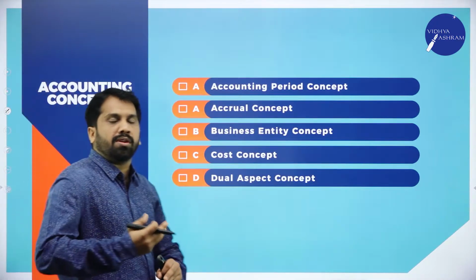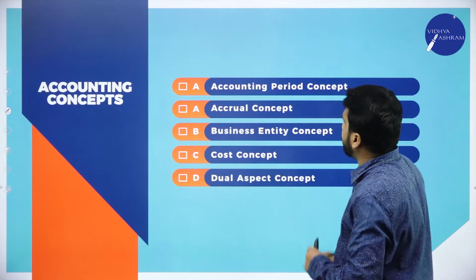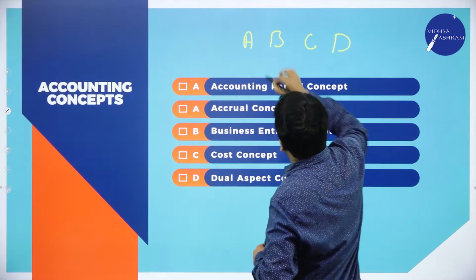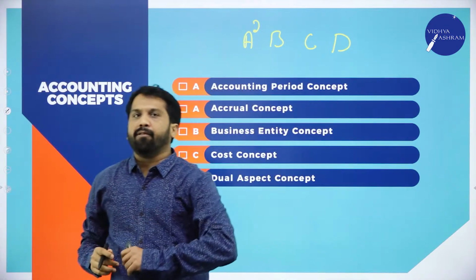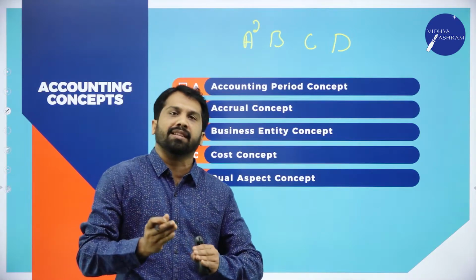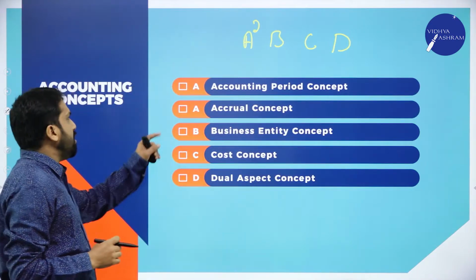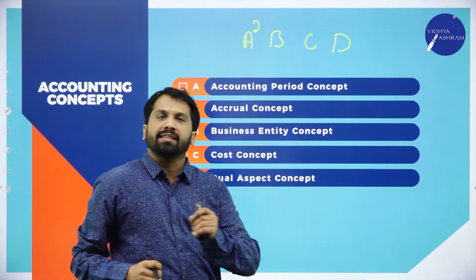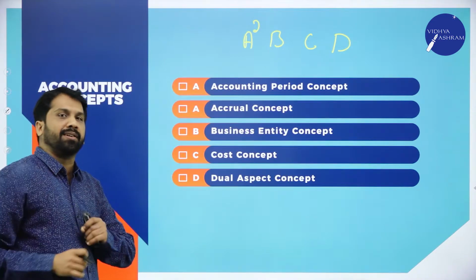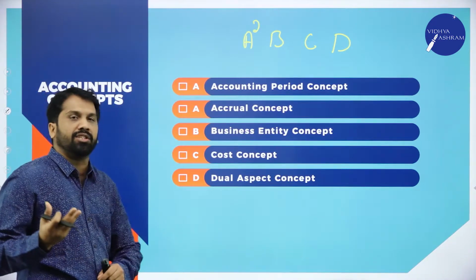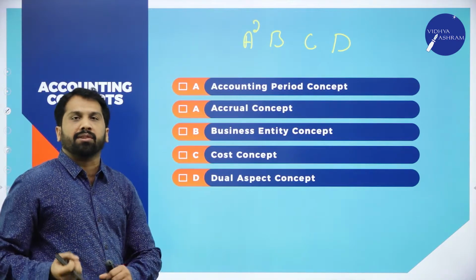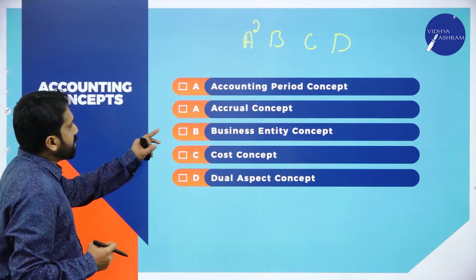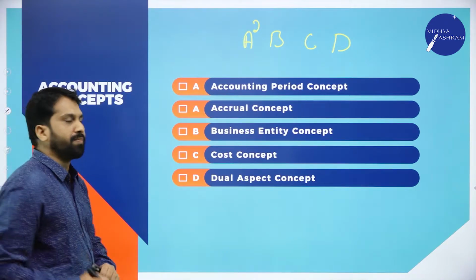Already I told you how to remember accounting concepts. For these 5, A, B, C, D. A square. A for what? Accounting period concept as well as accrual concept. B for business entity concept. C for cost concept. D for dual aspect concept. These are the 5 major accounting concepts, and we also call them accounting assumptions. Now, we'll discuss them one by one in today's session.